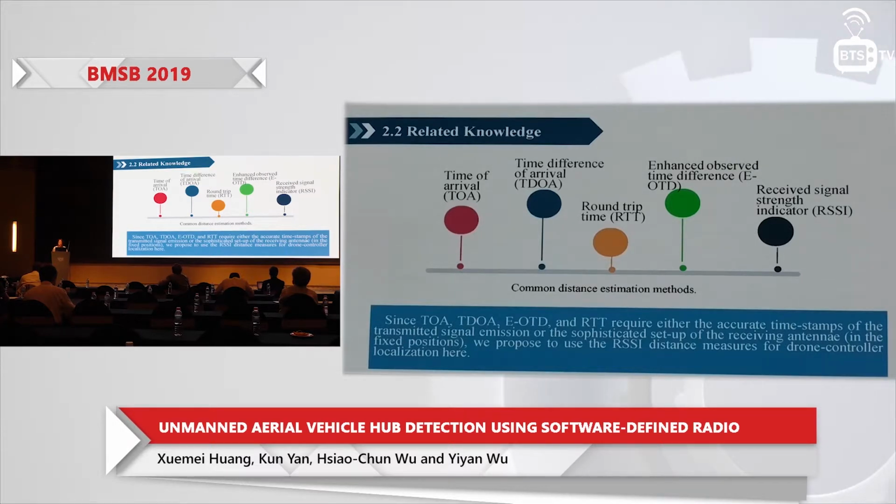In this work, since we focus on distance estimation, the distance measures are the necessary information for trilateration. In practice, these 5 methods are common distance estimation methods. And in our work, we use RSSI to measure our distance.